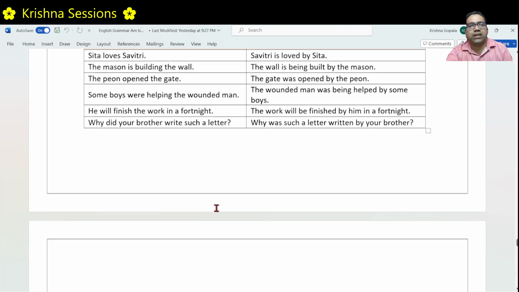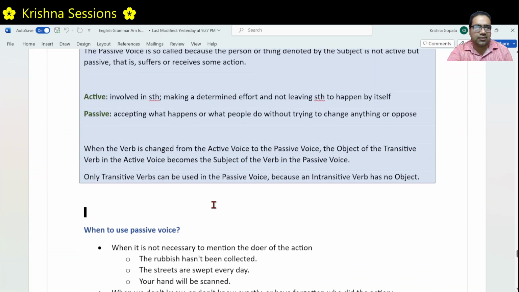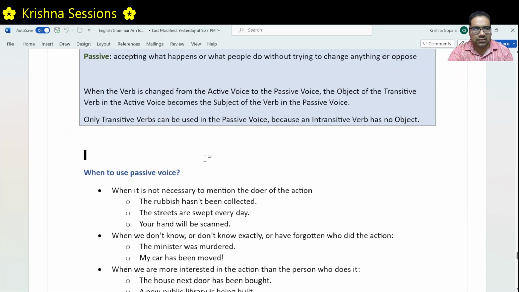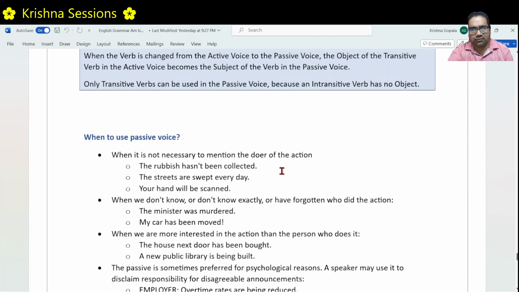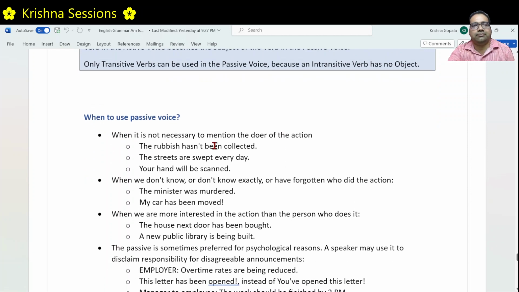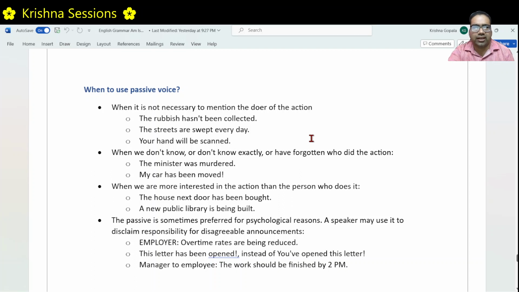But when do we need passive voice? There are certain guidelines. In certain cases, we prefer passive voice. What are those? Let's look at them. When it is not necessary to mention the doer of the action. The doer of the action is not necessary to be mentioned. The rubbish hasn't been collected by whoever is the one who collects.